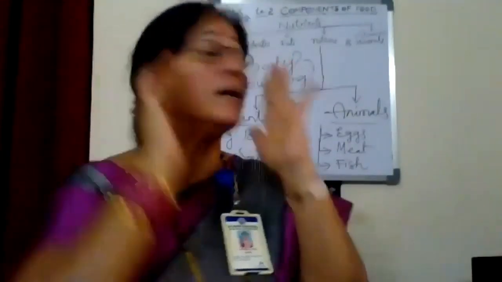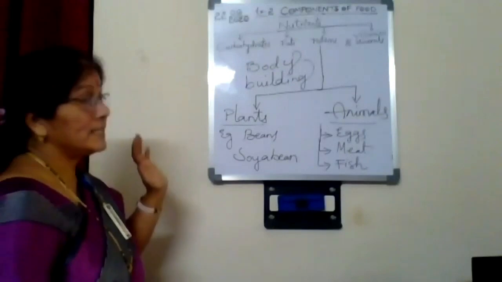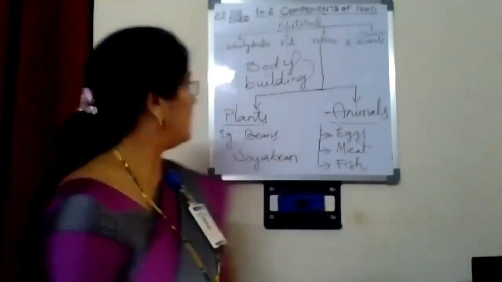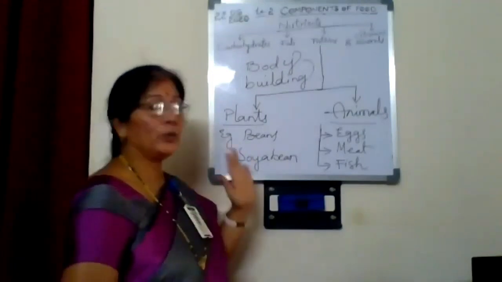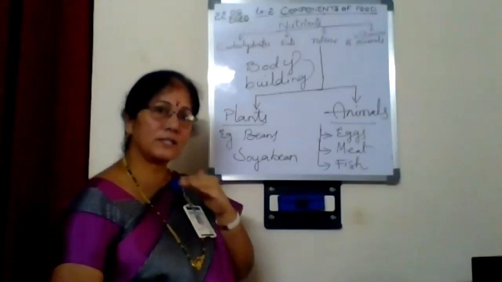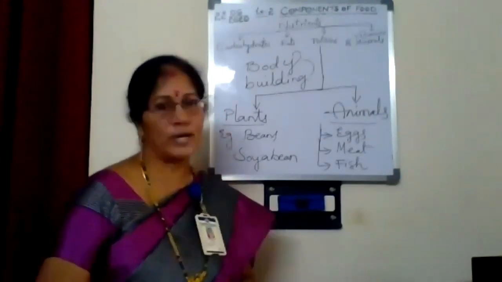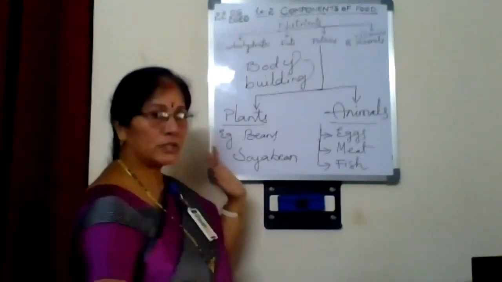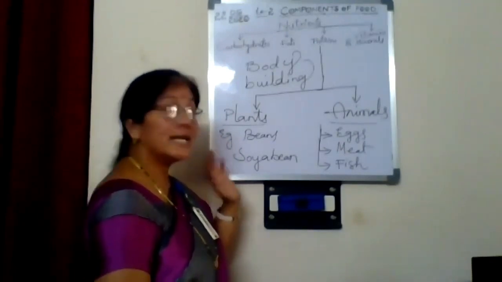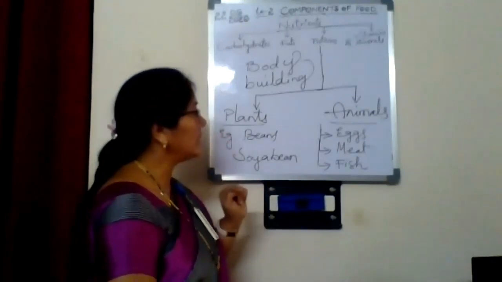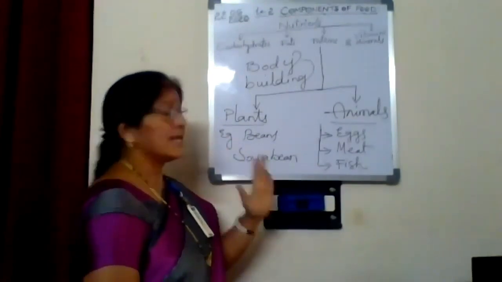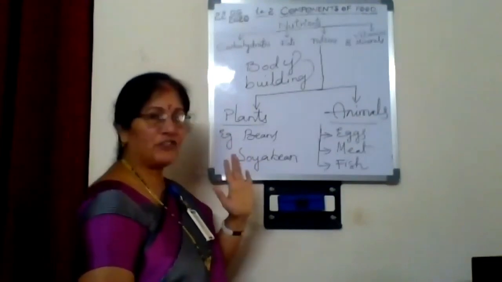Okay, children. So proteins are the body building foods. We get protein from plants and even animals. Examples, some more examples I'll show you tomorrow. Today the food with the most protein content is soya bean. And among animals, eggs, meat and fish.